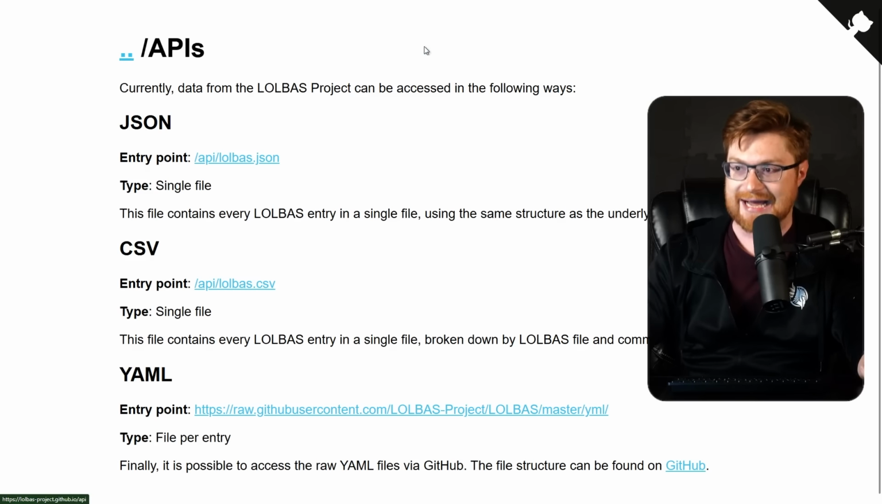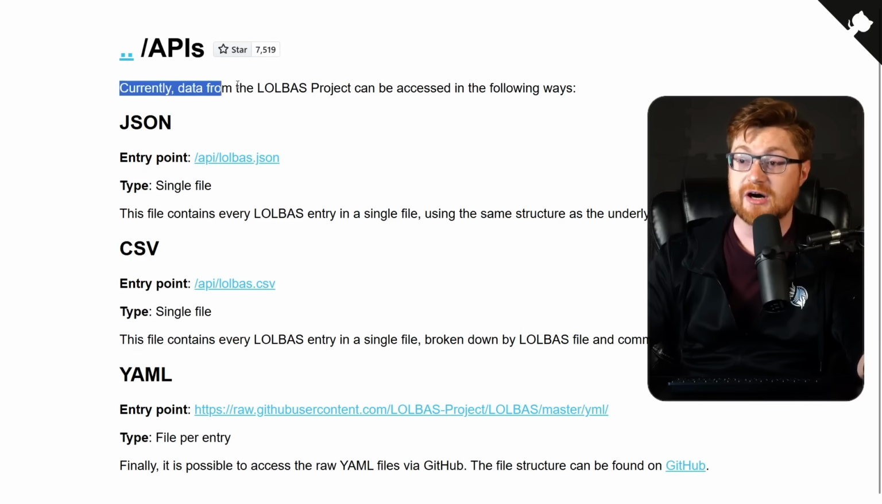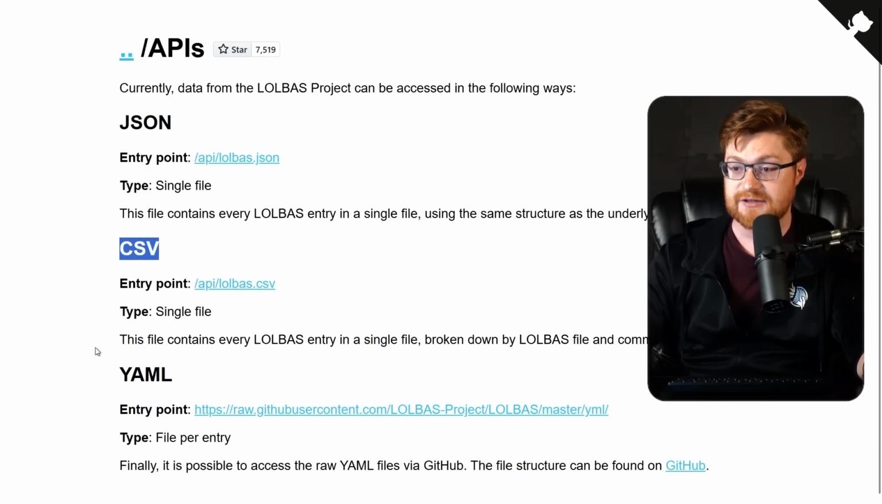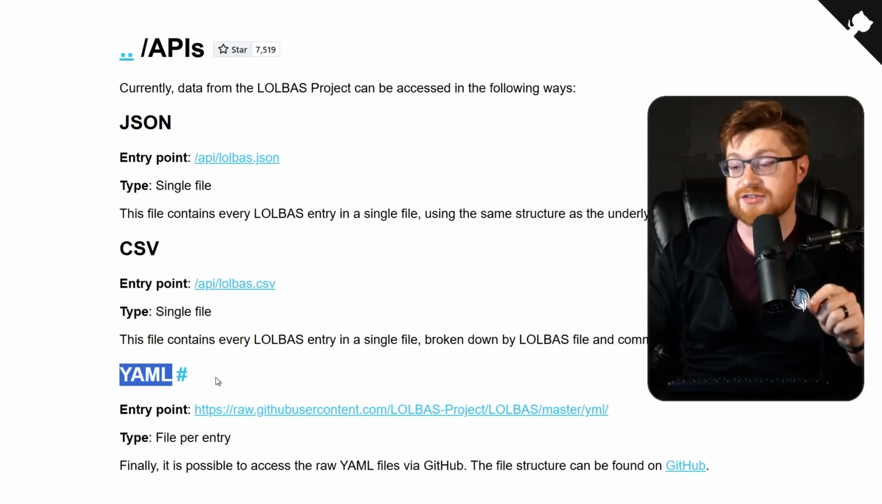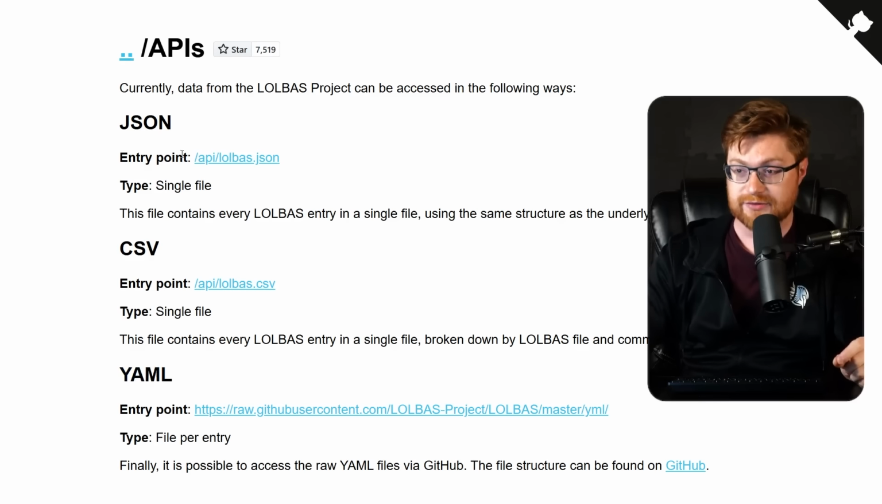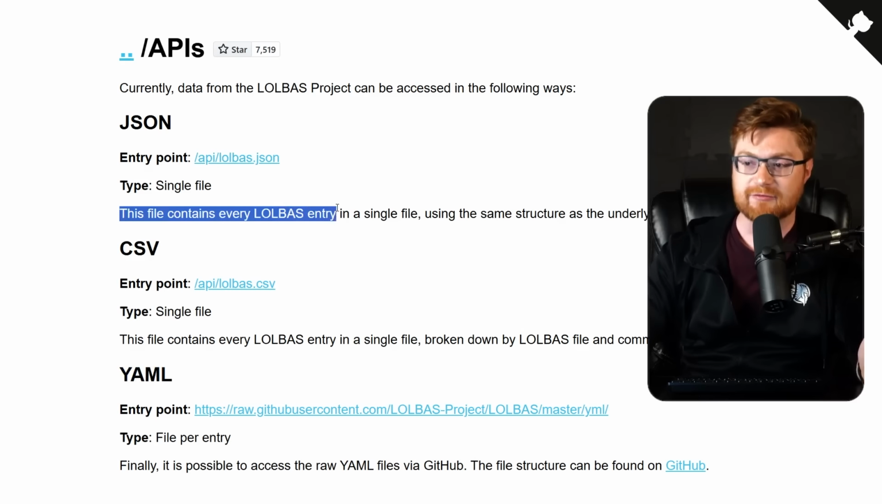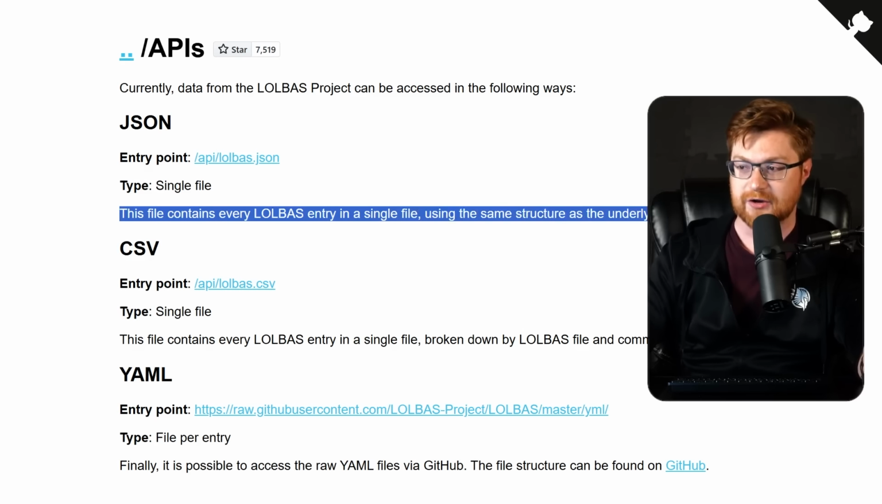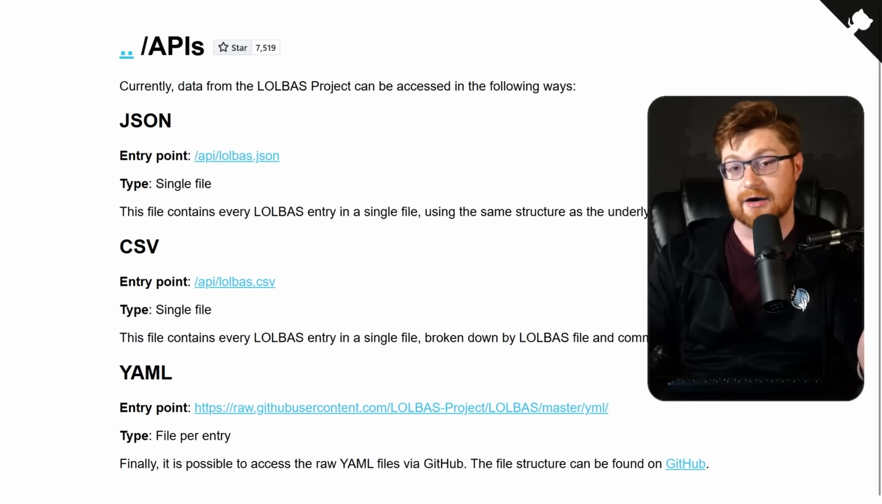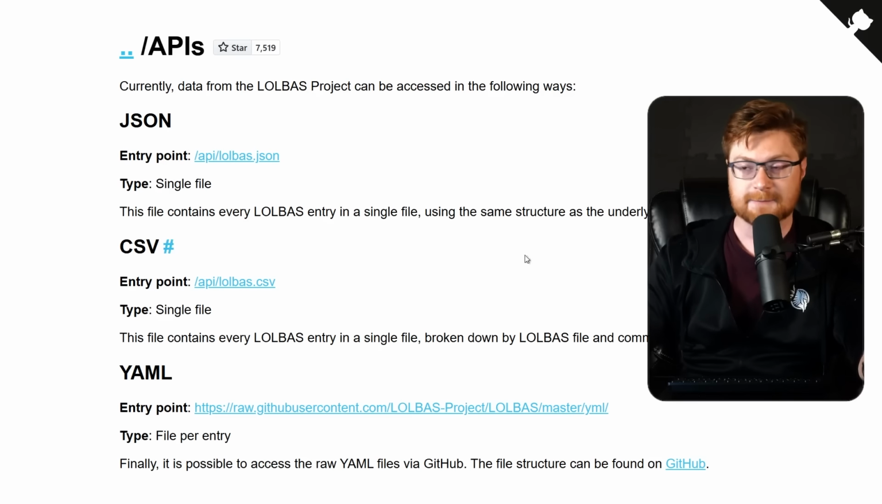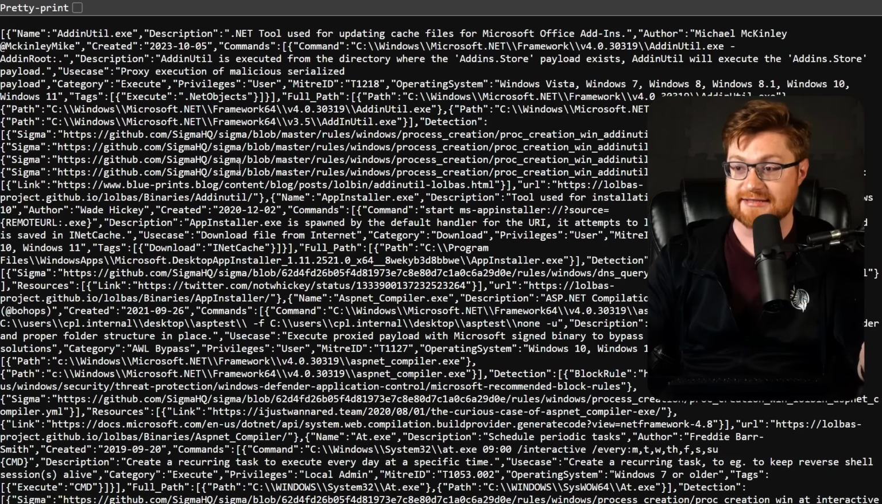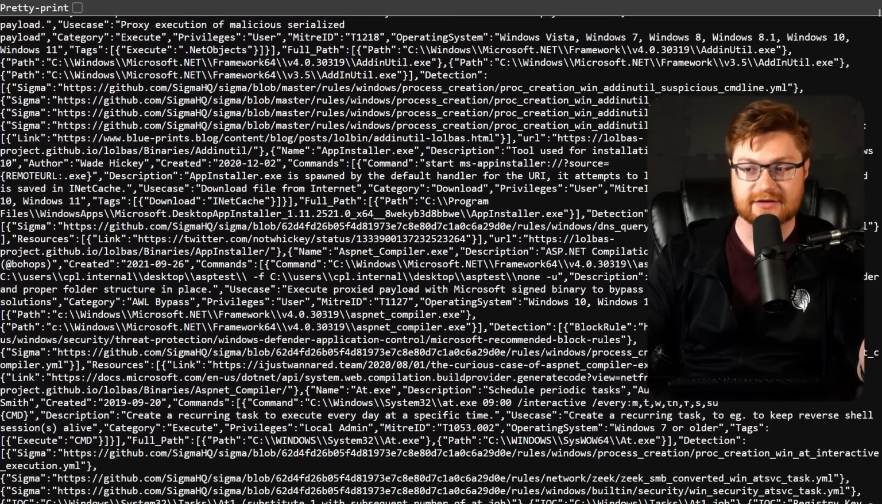We can go take a look at their API page and you can see all the data could actually be accessed as either JSON, CSV, or YAML. I think in our case, it'll probably be easiest to work with the JSON data dump. This contains every single LOLBAS entry in a single file, using the same structure as the underlying YAML files that you could track down as part of the GitHub repository.